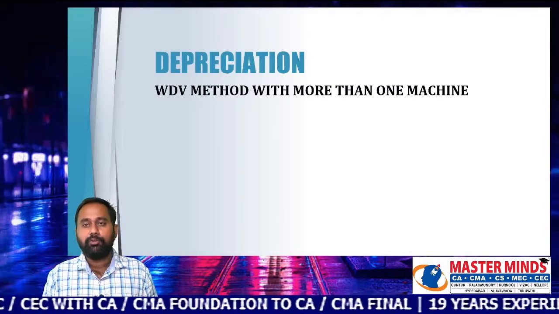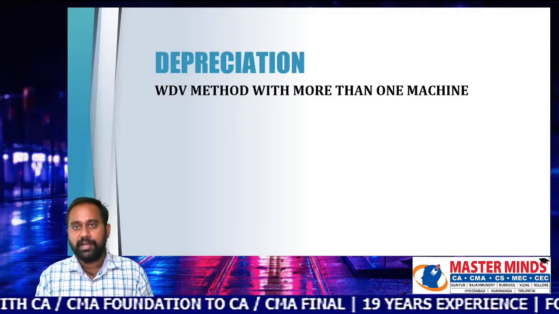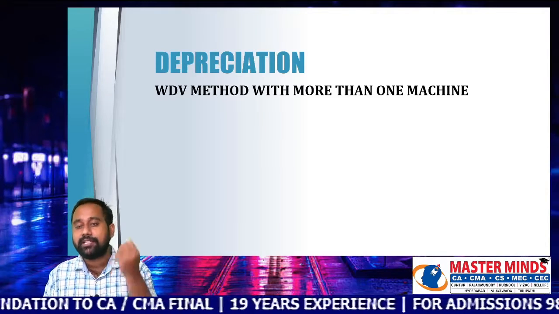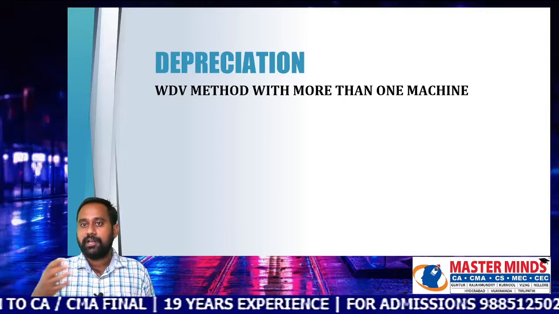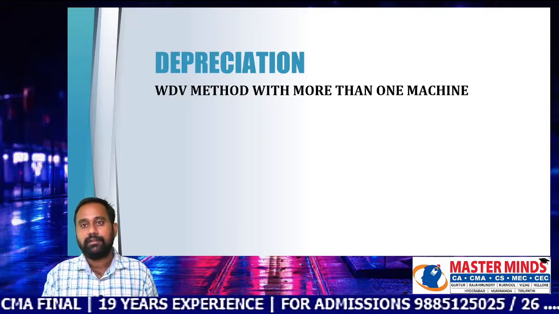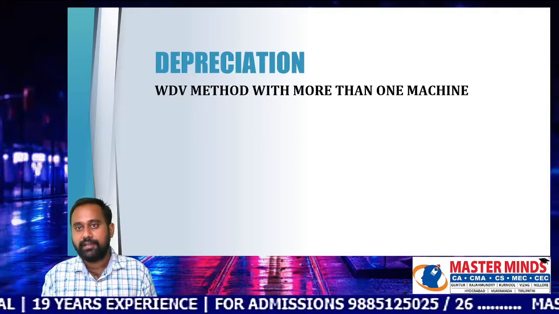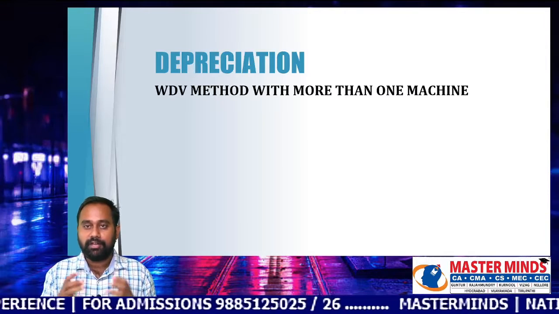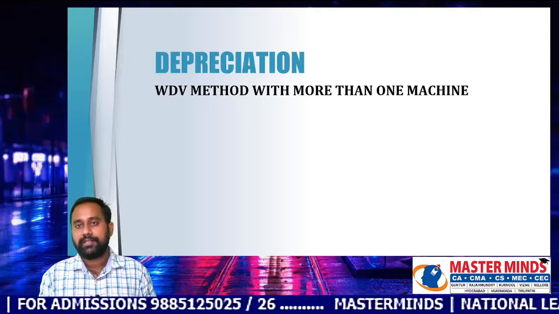And after this, you can go through depreciation. In depreciation, mainly focus on the written down value method, where more than one asset is involved. We purchased an asset and we sold another asset. Where more than one asset is there, you need to focus on the written down value method.